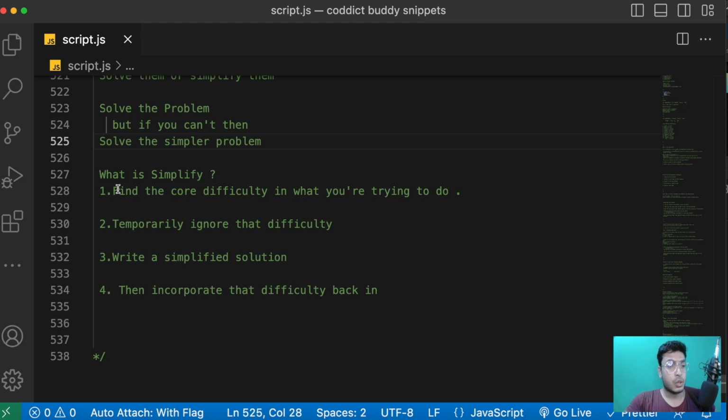Simplify is something like: find the core difficulty in what you are trying to do, and then temporarily ignore that difficulty. Then write the simplified solution, and then incorporate the difficulty back in. So let's understand these steps. Let's say you got a problem, you understood the problem, you broke it down into sub problems. But there is a sub problem which you are having a hard time solving.